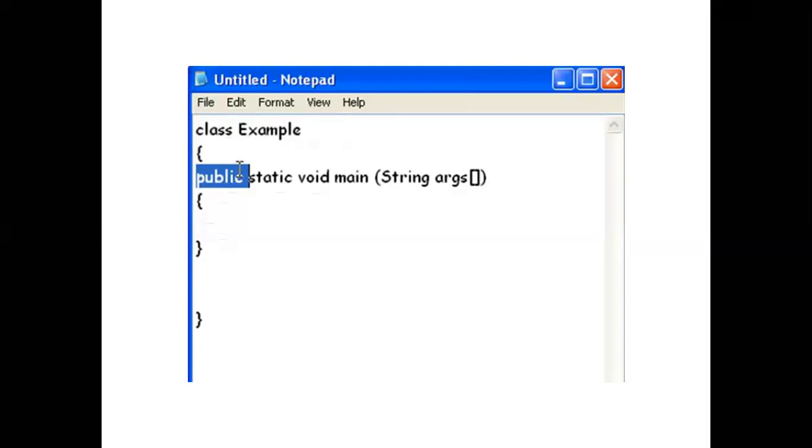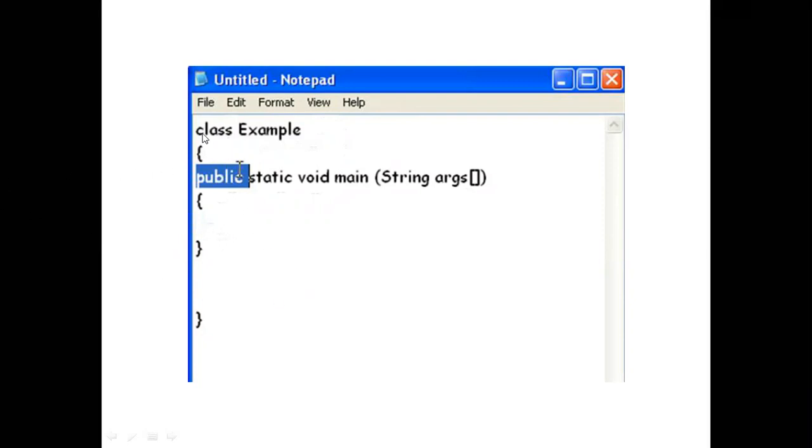It is approximately similar to C++, because C++ is also OOP, object oriented programming. There we were using class and also public, such words. So here again we use the same. This is called the program body, and now we can write our program between these braces, whatever the logic of the program.